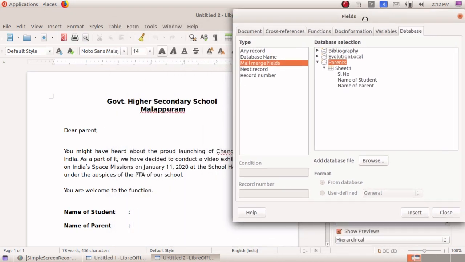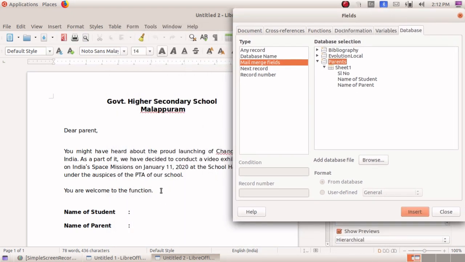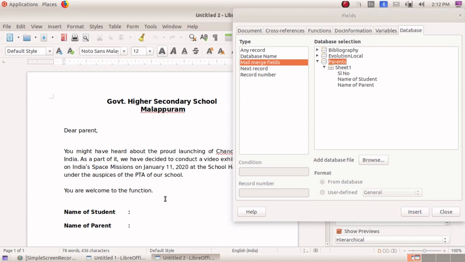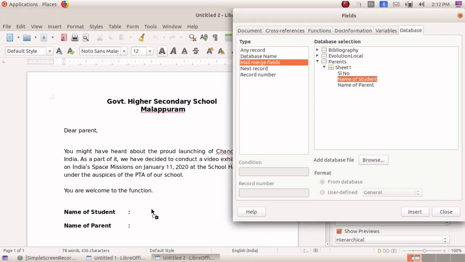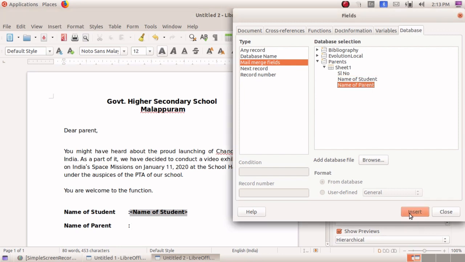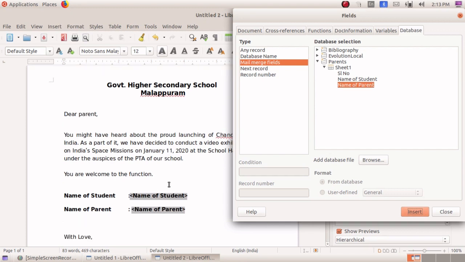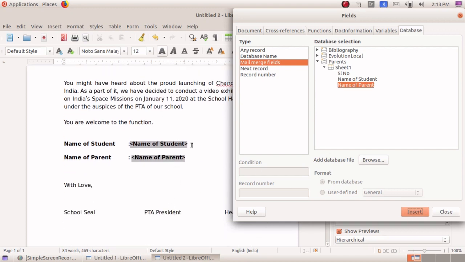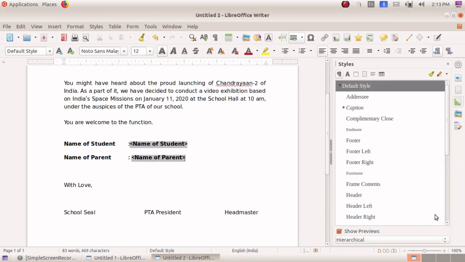Here you have the option name of the parent, and just click the cursor where you have to place the content. Just drag it over here and place that. Automatically the number of students' names will be displayed. Next, click on the next section and select the option. The other method is to just press the Insert option. So the required field is selected and placed, and after that close this box.